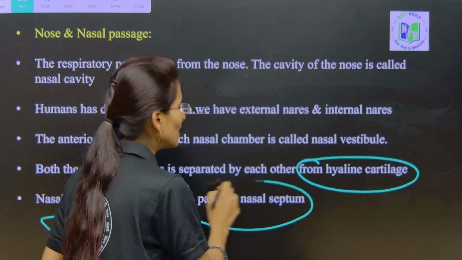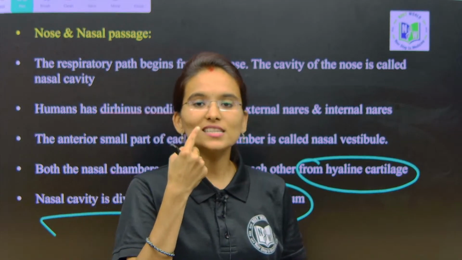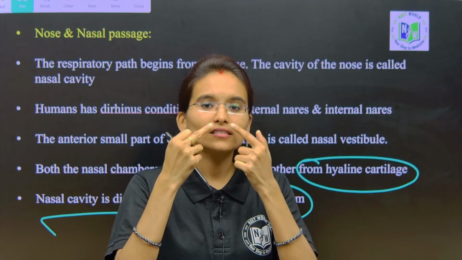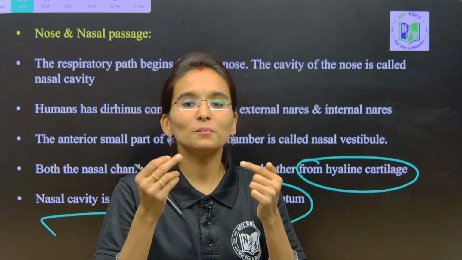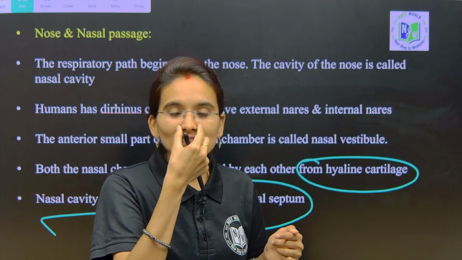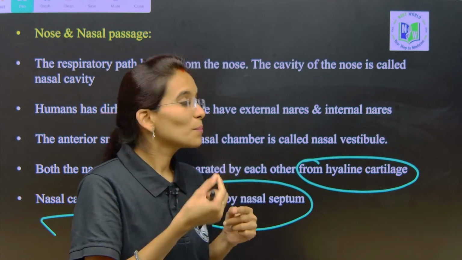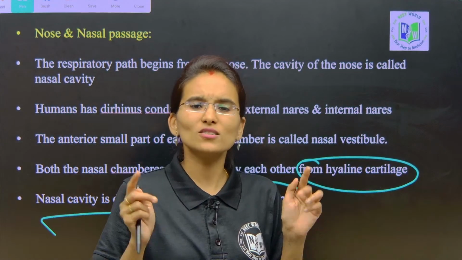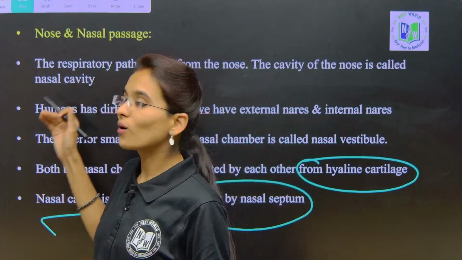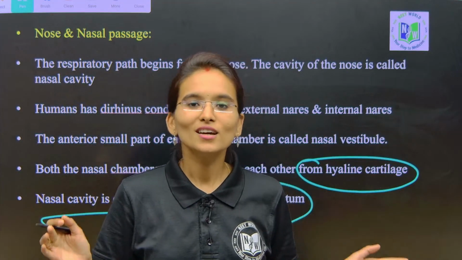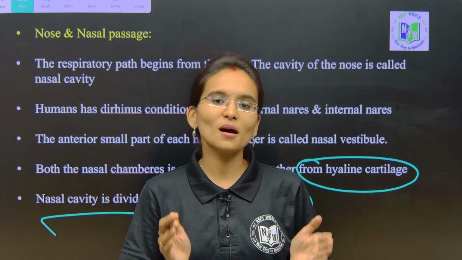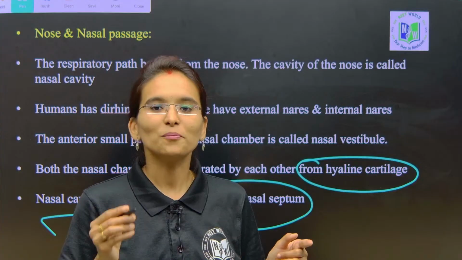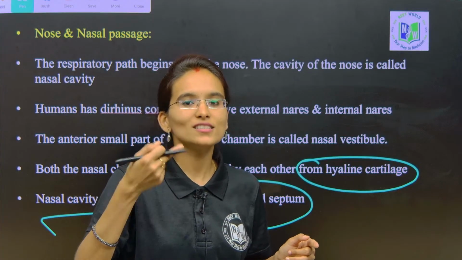and the nasal cavity is divided into two parts by the nasal septum. So this is the right nostril and left nostril. Both of them are separated by the nasal septum, and both the nasal chambers are formed by the hyaline cartilage. It is not that complicated to understand, my dear students, it is very easy. So the nose and the nasal chambers are the first parts of the respiratory tract. From here only the breathing process is going to start.